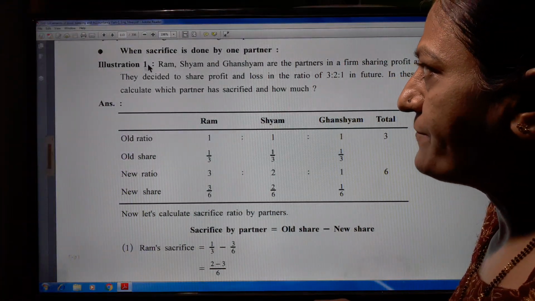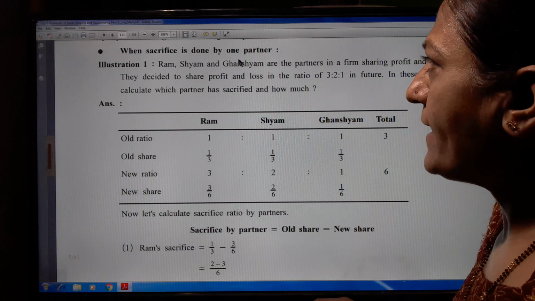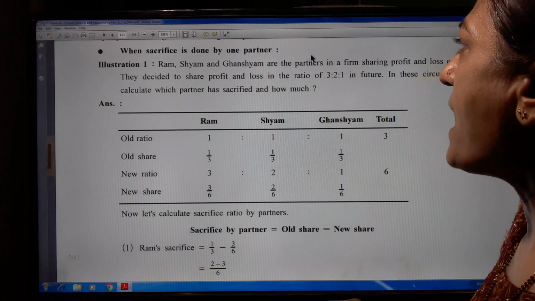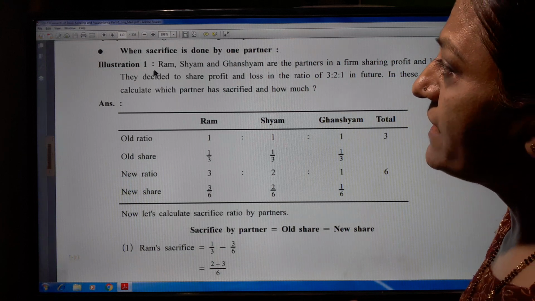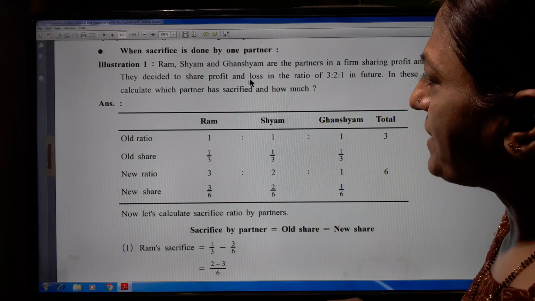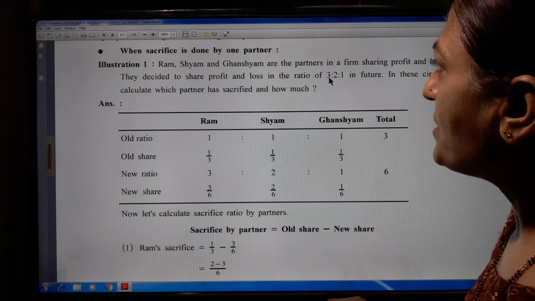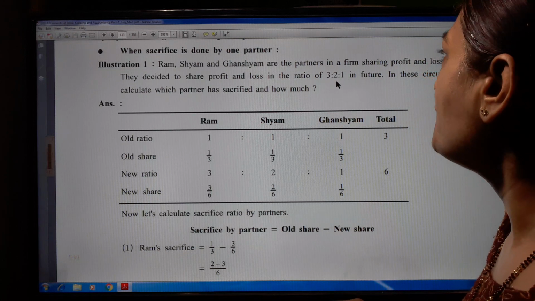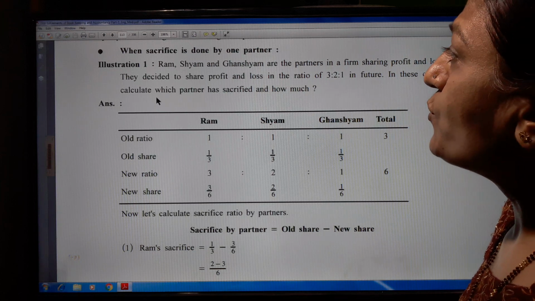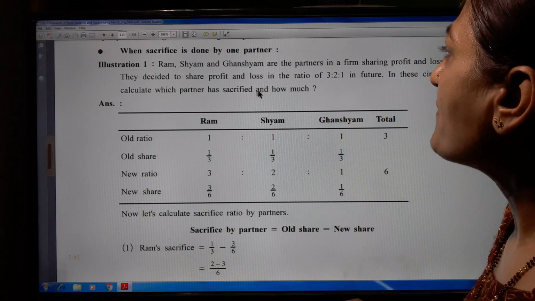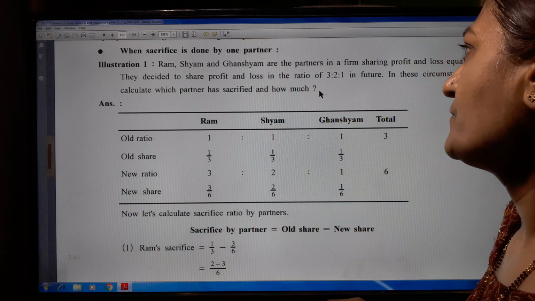Illustration number 1. Ram, Shyam and Ghanshyam are the partners in a firm sharing profit and loss equally. They decided to share profit and loss in the ratio 3:2:1 in future. In these circumstances, calculate which partner has sacrificed and how much.